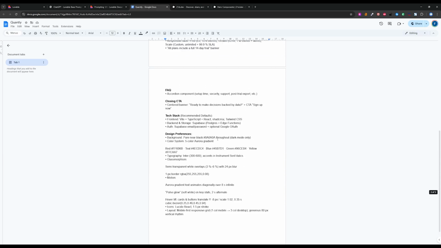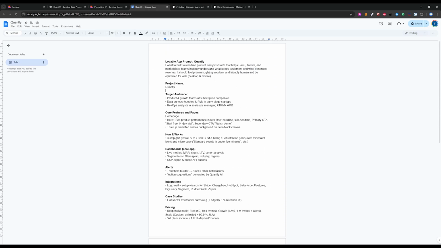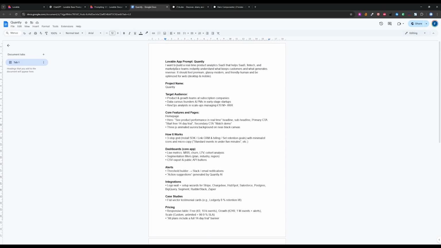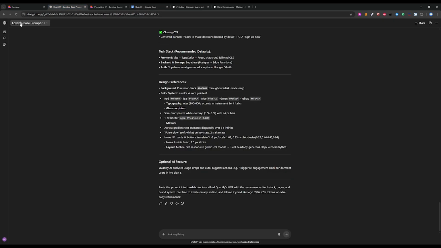This is my prompt for my so-called SaaS app. And I didn't write this by hand. I just interacted with ChatGPT in order to give me a better prompt than I could have given it. And you can do this by using the custom ChatGPT called Lovable Base Prompt. You can find it in the link below in the description.